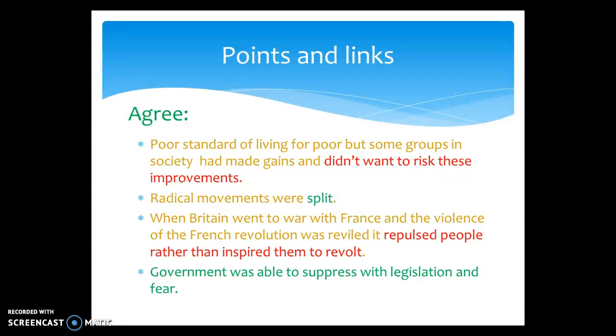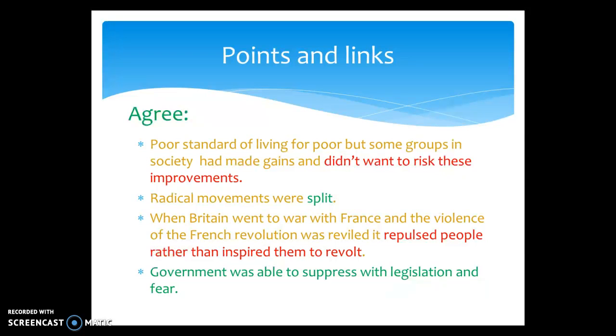If we had a look at agree, I've identified 4 core areas. But once you've identified those 4 areas, you need to highlight the links, and certainly as you're writing your essay, you need to show those links and explain them. So if we highlight the first area as a poor standard of living, but some groups in society had made gains, you're going to have to make a point that many people are suffering, but equally, many groups in society are actually progressing and seeing developments during the Industrial Revolution. They would not want to risk their gains.